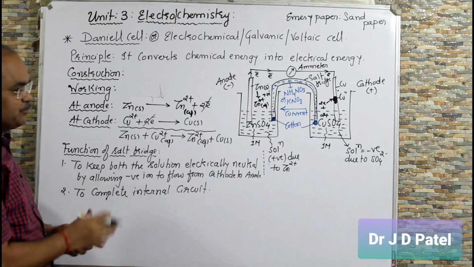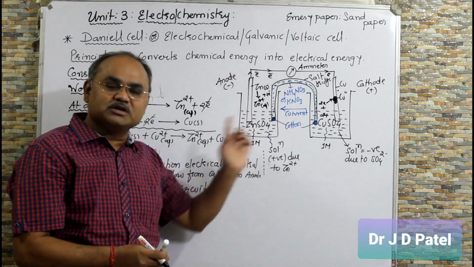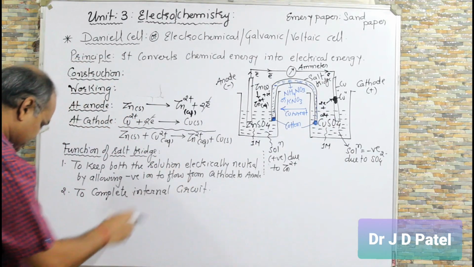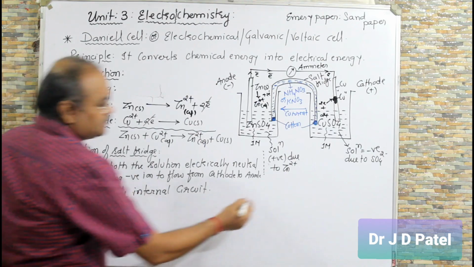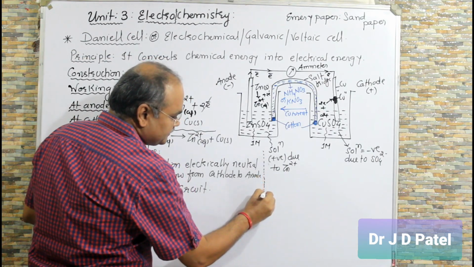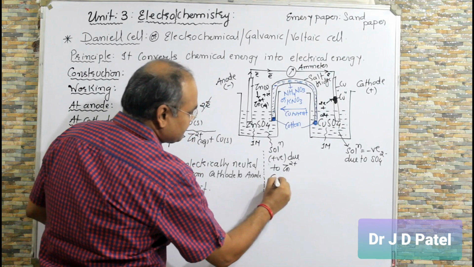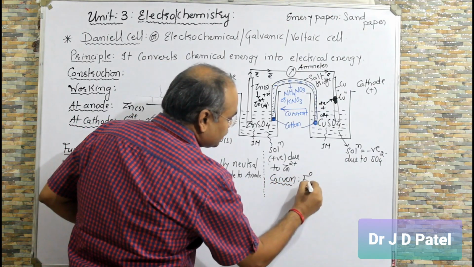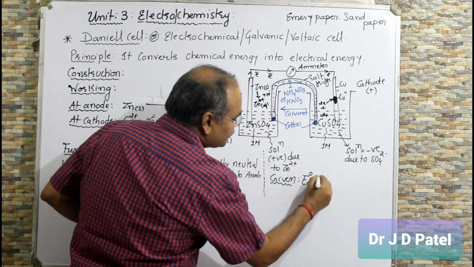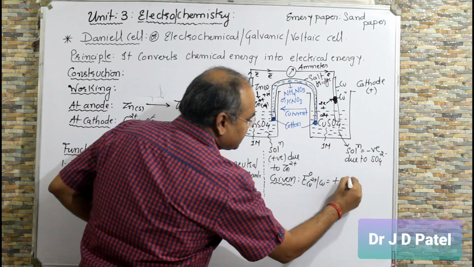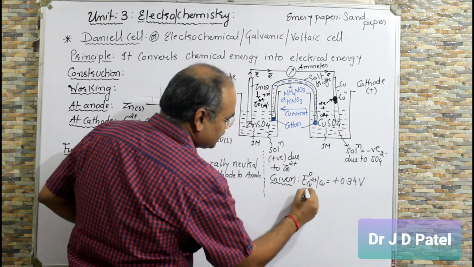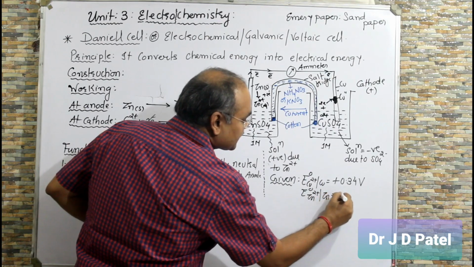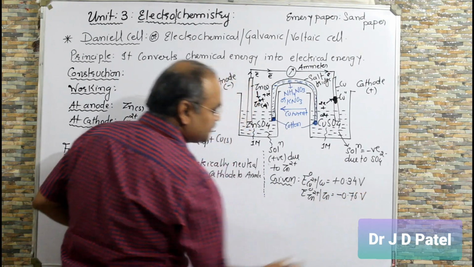And I told you one important question. Is it necessary to keep both the solutions electrically neutral? Yes, in order to continue the cell reaction. So remember that. Now, let me calculate one point. Given E0 Cu2+ | Cu is +0.34 volt, and E0 Zn2+ | Zn is -0.76 volt.